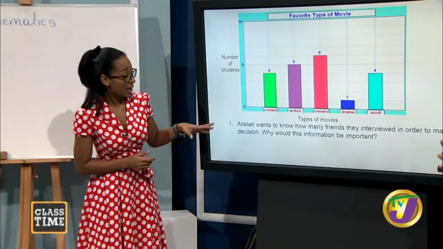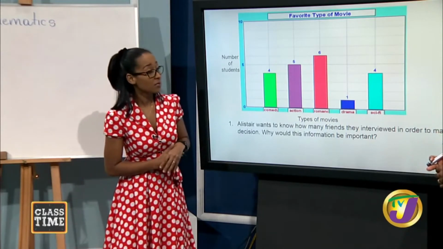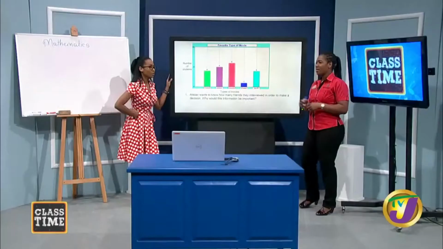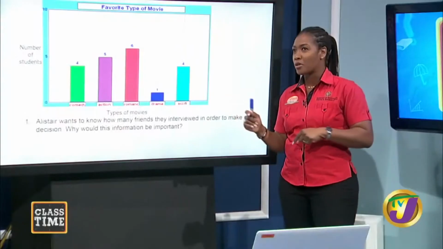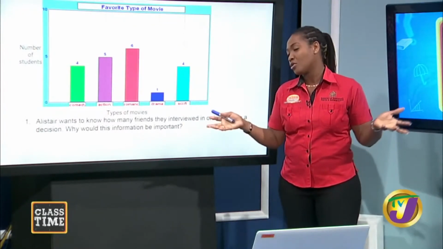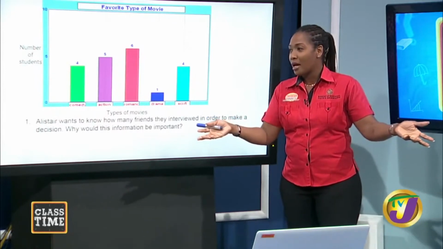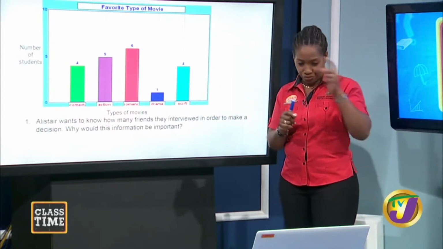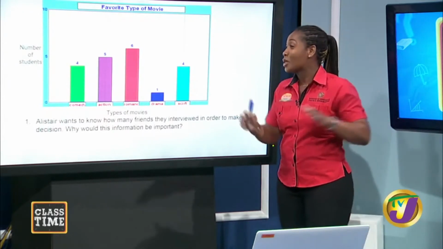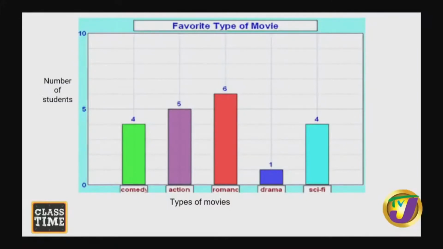But I think Alistair wants to know how many friends they interviewed in order to make a decision. Why do you think he wants to know that now? Well, maybe he's looking at other things, because if he knows the number of persons they interviewed, he would know what space to use. What room to decide to use. Can't be at school right now. Well, that is true. If he is using a personal space, or he wants to make sure he is socially distancing, he may need to decide what size room he's going to use. And if he's catering to them with popcorn or other things, he needs to know the number of persons that are coming.